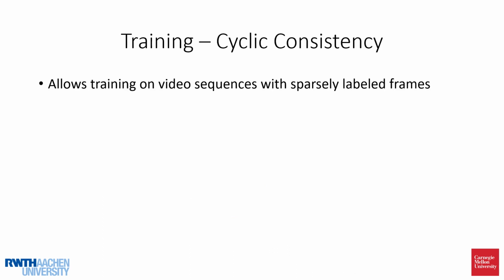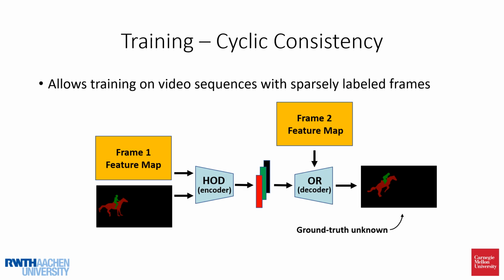This was the basic use case, but our method also offers additional flexibility for training. Let's say you have a video dataset where just one frame per video is annotated. The question then is, can we somehow utilize the unlabeled frames for training? With Hodor, the answer is yes. First, we follow the same workflow as you just saw to propagate the object masks from frame 1 into frame 2.